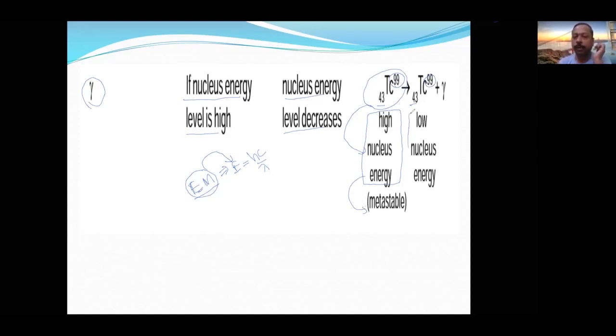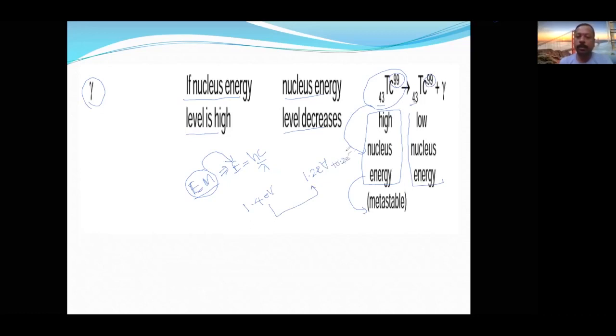Metastable means unstable. So then what happens? It will lose the extra energy. Suppose it is stable at 1.2 electron volt, for example, and it is having 1.4 electron volt. So that extra, how much is it? 0.2 electron volt.